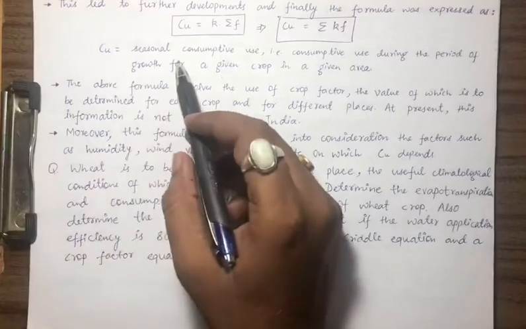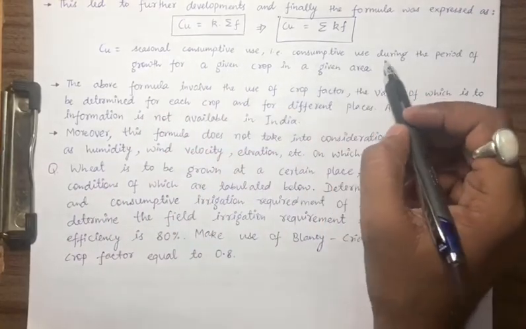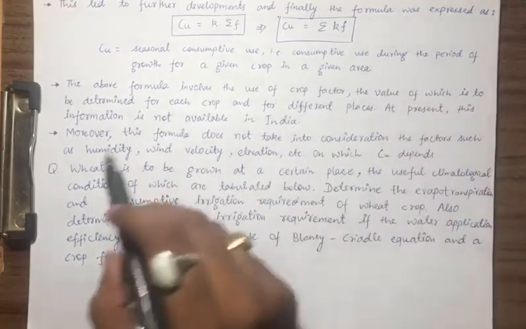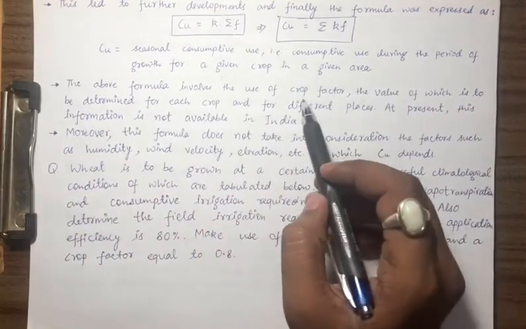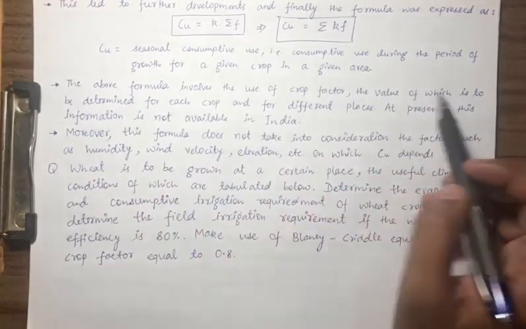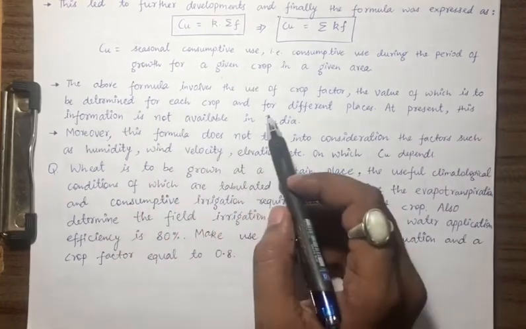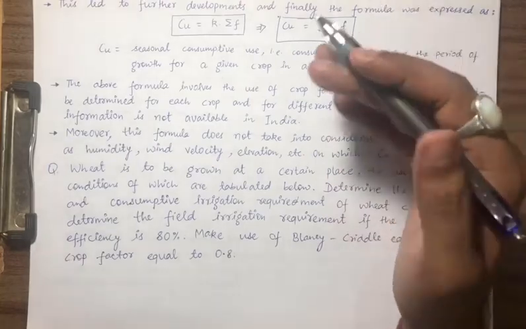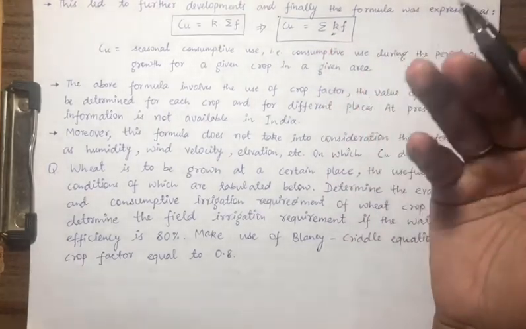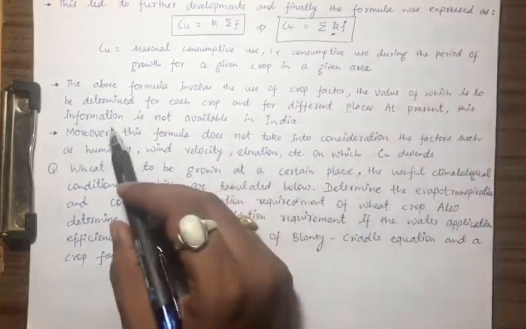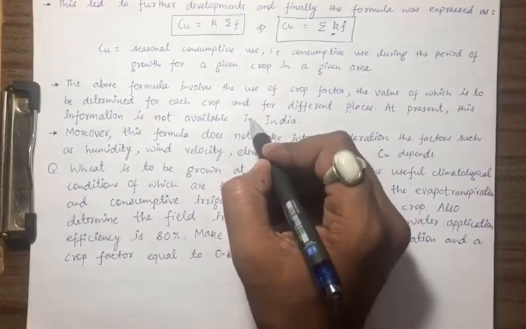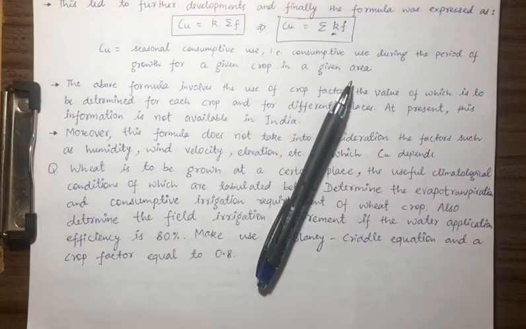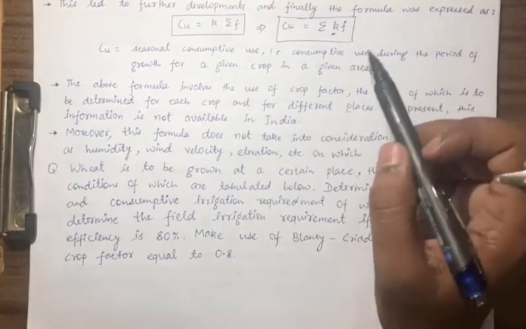So Cu will be seasonal consumptive use, that is consumptive use during the period of growth for a given crop in the given area. The above formula involves the use of crop factor, the value of which is to be determined for each crop and for different places. So we have to determine this crop factor K for different places and for different crops. At present, this information is not available in India. So in India, we do not have this value of K very precisely.